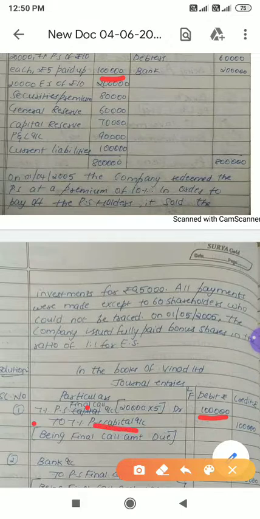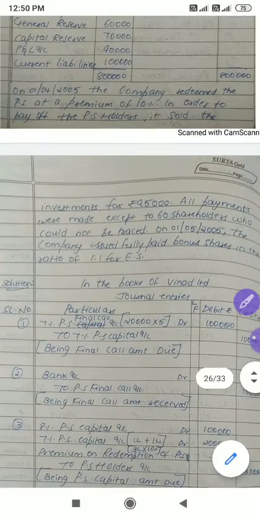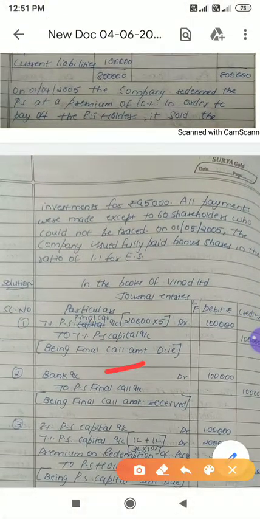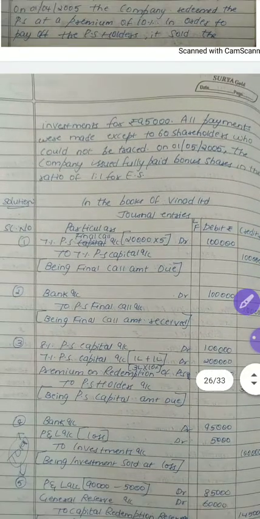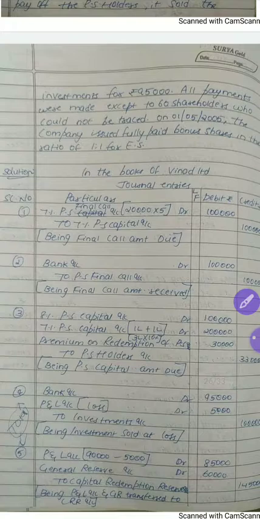See, you don't have to make a call for 8% because the shares are fully paid. And the same amount will be received in the second journal entry: Bank account debit to preference share final call account, 1 lakh each. And third one, now you have to pass step number 2, the due entry.